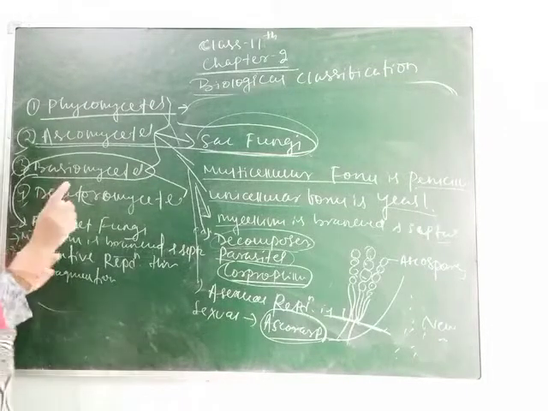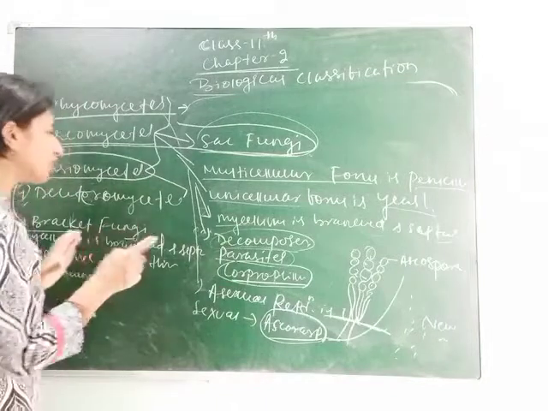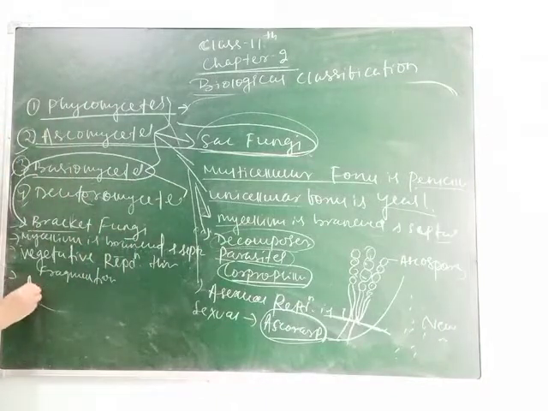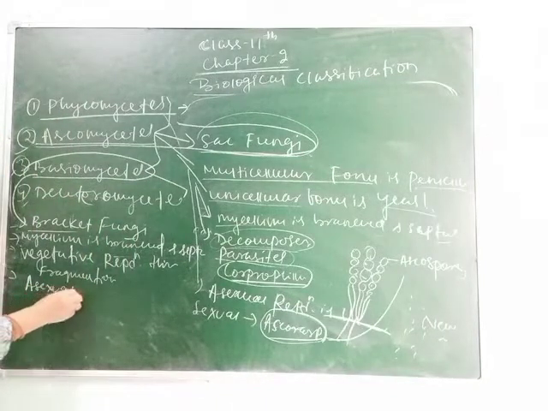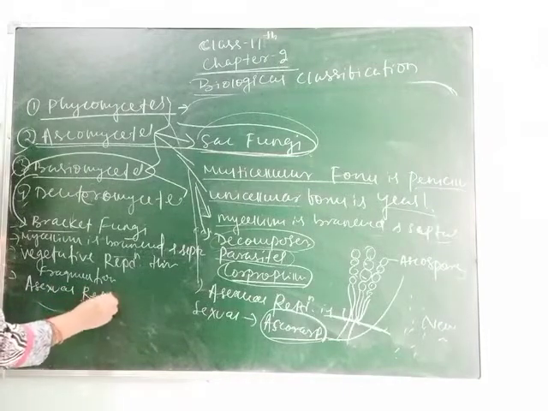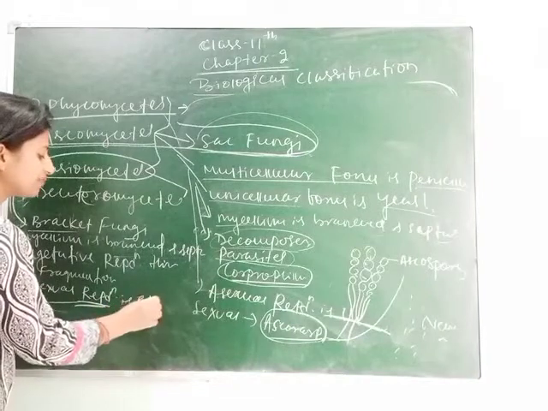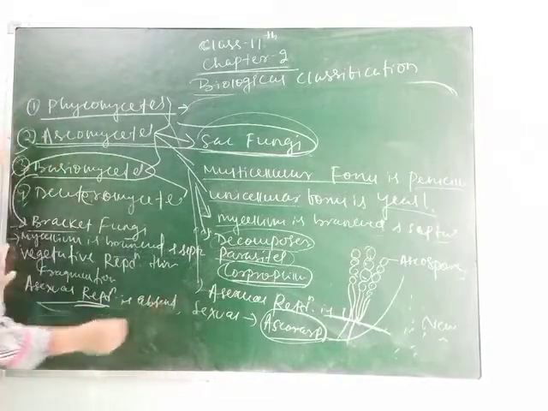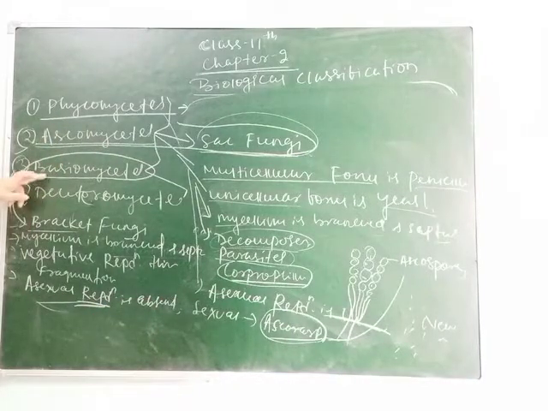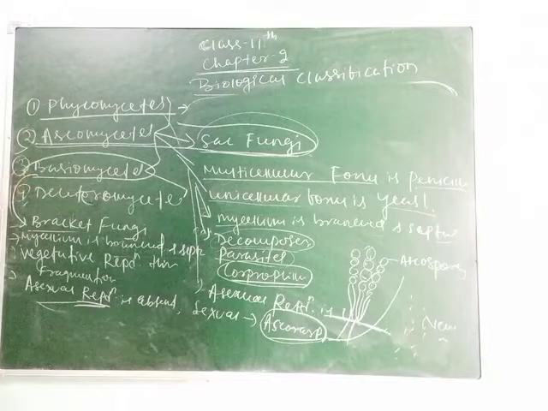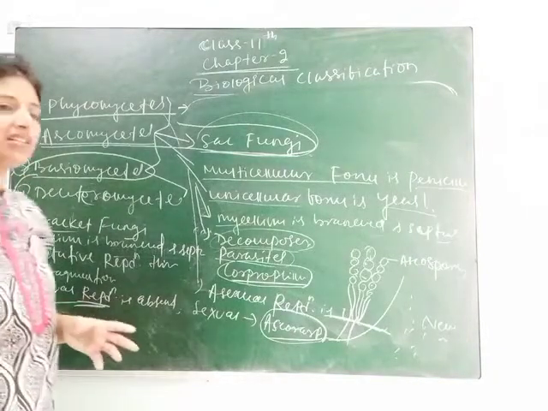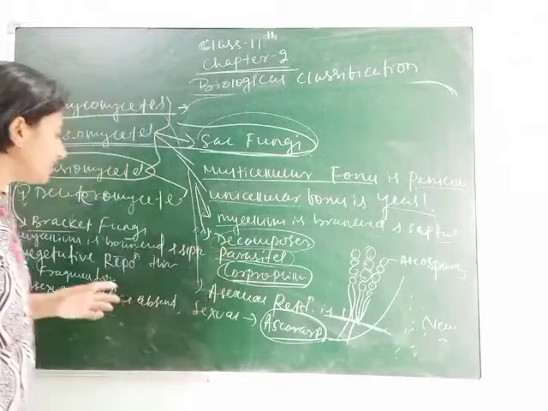Here, students, no asexual spore is found, so asexual reproduction is absent. This is the exception and important. As the asexual spores are not found, the species of Basidiomycetes lack the structure of asexual reproduction, and sexual reproduction is through dikaryon. Dikaryon means fusion of nuclei.